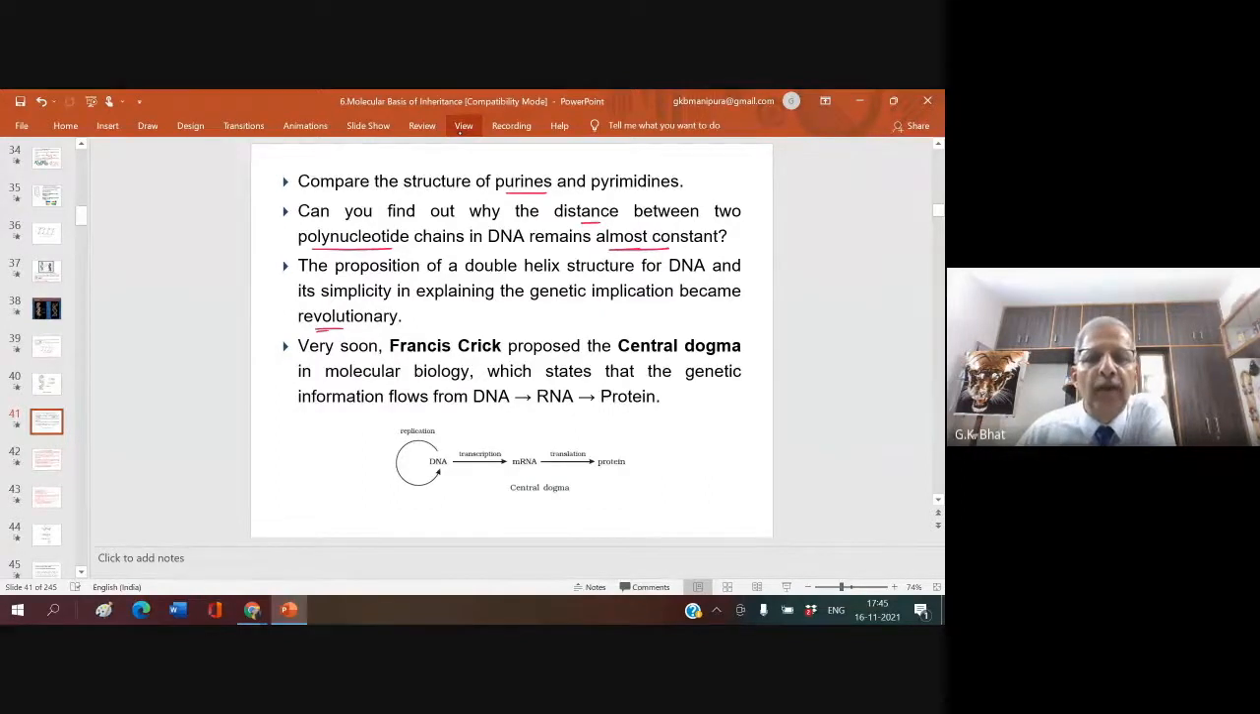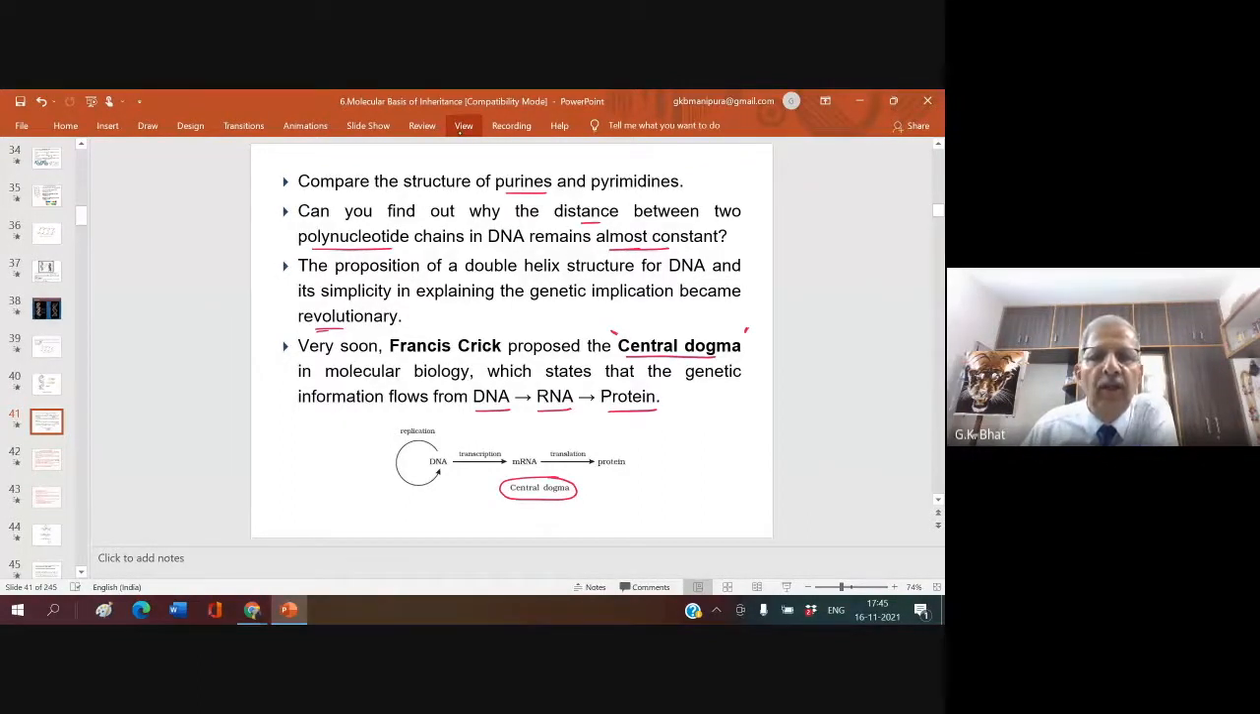Very soon, a very important point: Francis Crick proposed the central dogma. You must know what the central dogma is. Sometimes it will be asked in examination. Francis Crick proposed the central dogma in molecular biology, which states that genetic information flows from DNA to RNA to protein. So this is the central dogma. You can see here, this is the central dogma represented as an equation.